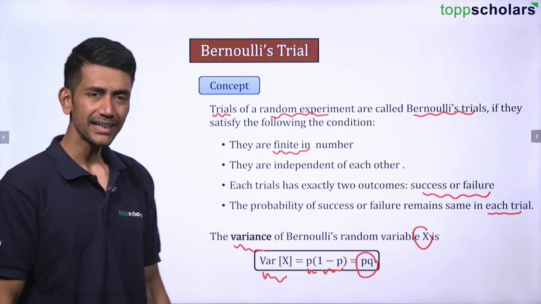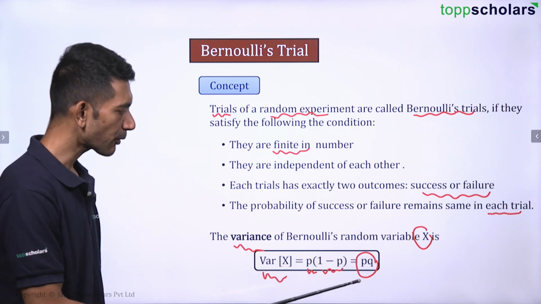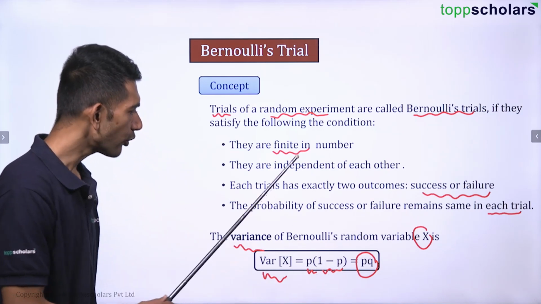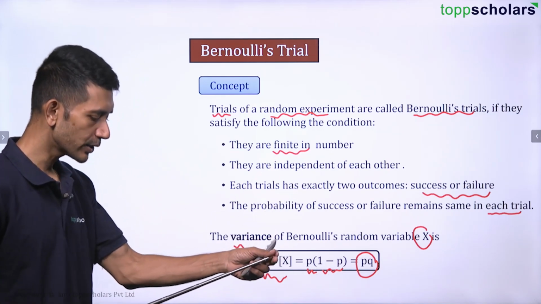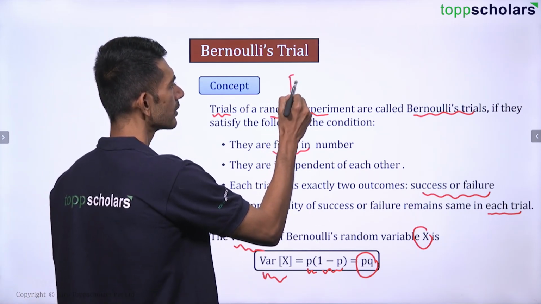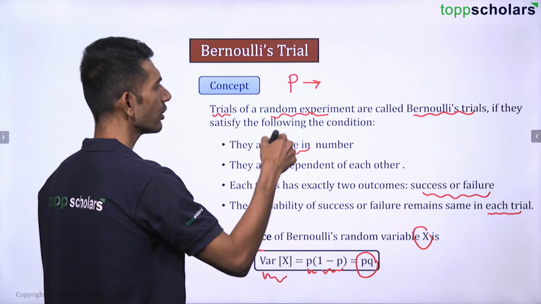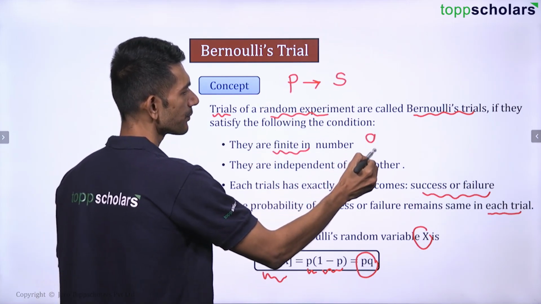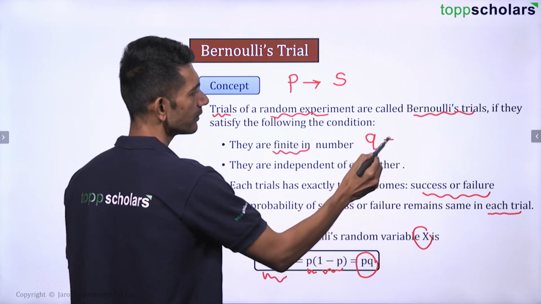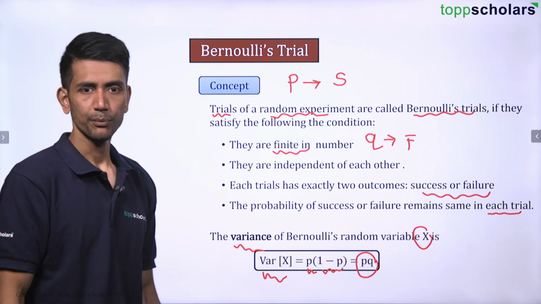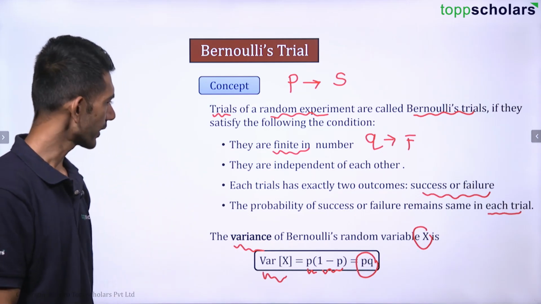Now what is this p and q? See, p is probability of success, q is probability of failure. Always remember, whenever we say p and q going forward, p is nothing but probability of success and q is probability of failure. I hope this part is clear to all of you, right?